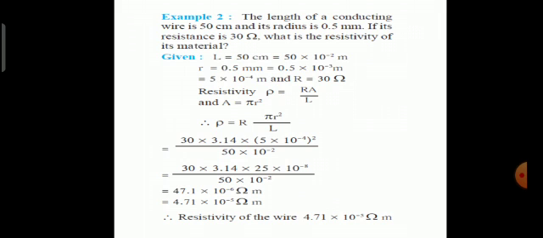Resistivity, we have to calculate, rho is RA divided by L. Now what is A? A is area. Area here is pi r square, the formula for area. The value of pi is constant 3.14 and radius we already have, resistance R we already have, and after substituting the values we get the answer as 4.71 into 10 to the power minus 5 ohm meter. So this is the resistivity of the material.